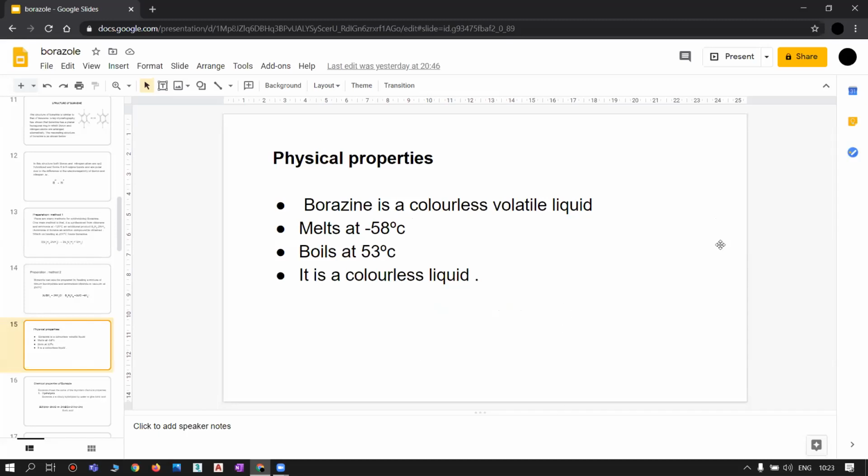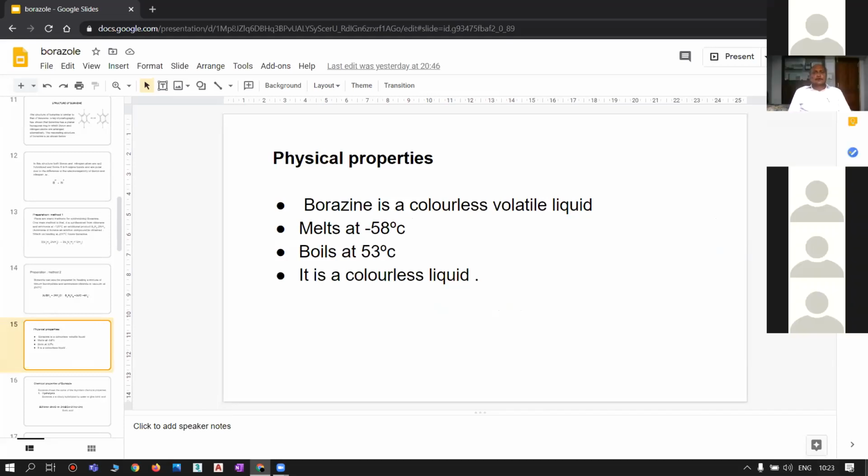Coming to the physical properties of borazine. Borazine is a colorless, volatile liquid. It melts at minus 58 degrees centigrade and boils at 53 degrees centigrade.